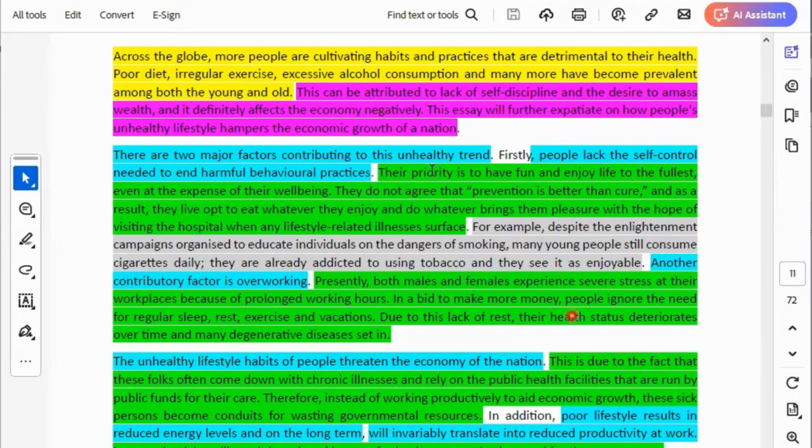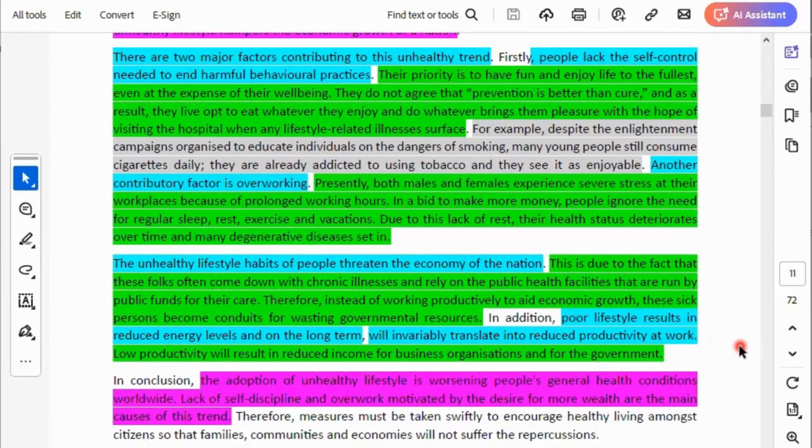So look at the next point. After presenting the first cause of unhealthy lifestyle, explaining and giving an example, this writer gives another cause. Another contributory factor is overworking. And then he now explains: presently, both males and females experience severe stress at their workplaces because of prolonged working hours. In a bid to make more money, people ignore the need for regular sleep, rest, exercise, and vacations. Due to this lack of rest, their health status deteriorates over time and many degenerative diseases set in. Can you see? Well illustrated explanation. This one is like a combination of explanation and example inside it.